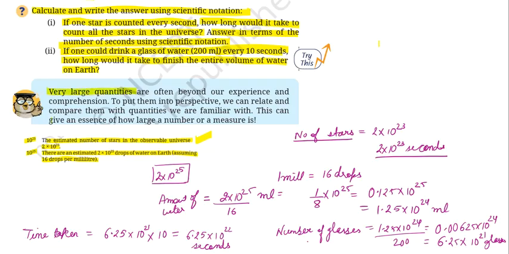So very large quantities are often beyond our experience and comprehension. To put them into perspective, we can relate and compare them with the quantities we are familiar with. This can give an essence of how large a number or a measure is. This topic gives us an experience of how large the numbers could be, and how many things there are in our surroundings which, when we try to count them, would be such great phenomena and would take a very large amount of time as well.